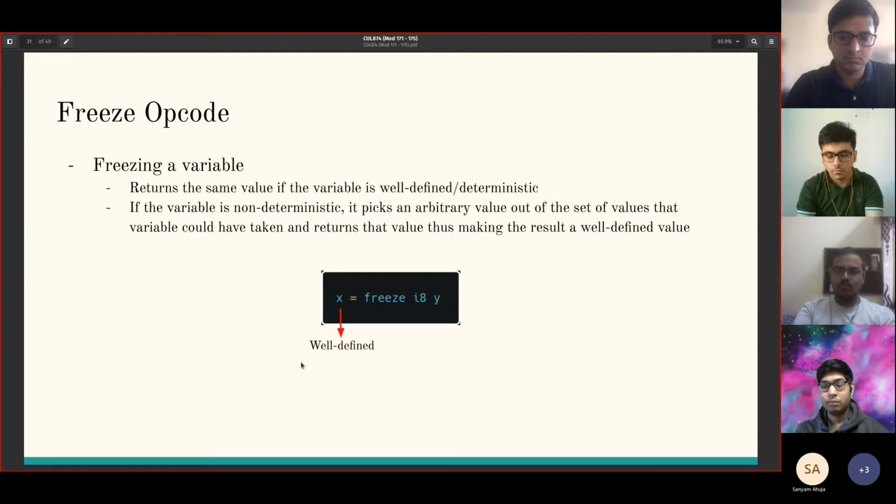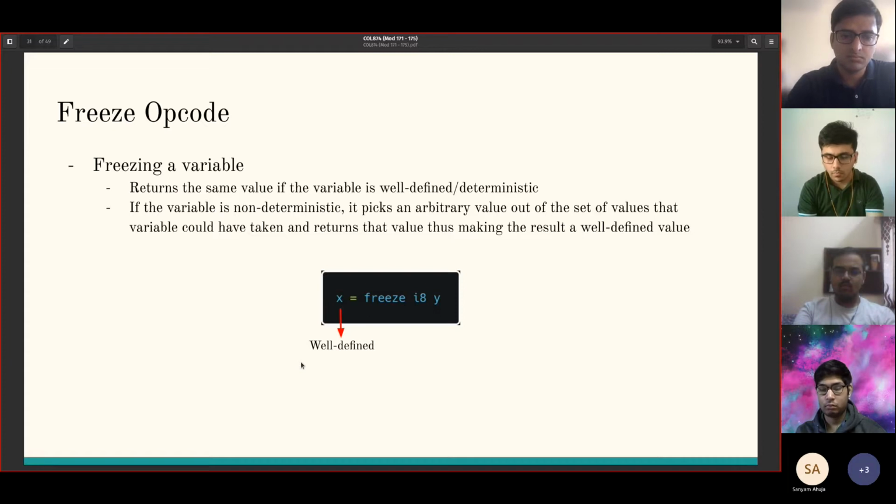So we introduced poison and undef to be able to carry out certain optimizations, because they gave us more optimization opportunities, and it's not a good idea for them to disable a lot of the transformations that the compiler normally uses. So we need a way to bring those transformations back, and the way to do that is using the freeze opcode.